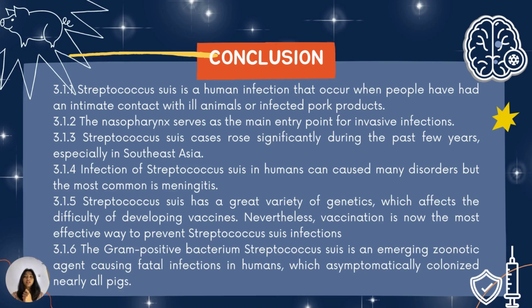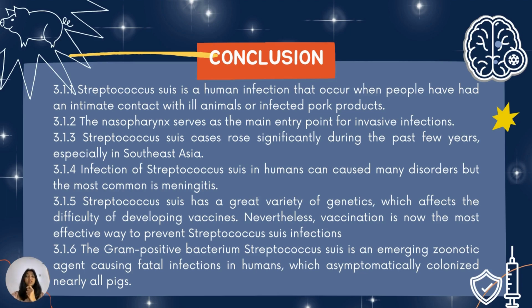The conclusions are: Streptococcus suis is a human infection that occurs when people have had intimate contact with ill animals or infected products. The nasopharynx serves as the main entry point for invasive infection. Streptococcus suis cases rose significantly during the past few years, especially in Southeast Asia. Infection of Streptococcus suis in humans can cause many disorders, but the most common is meningitis.